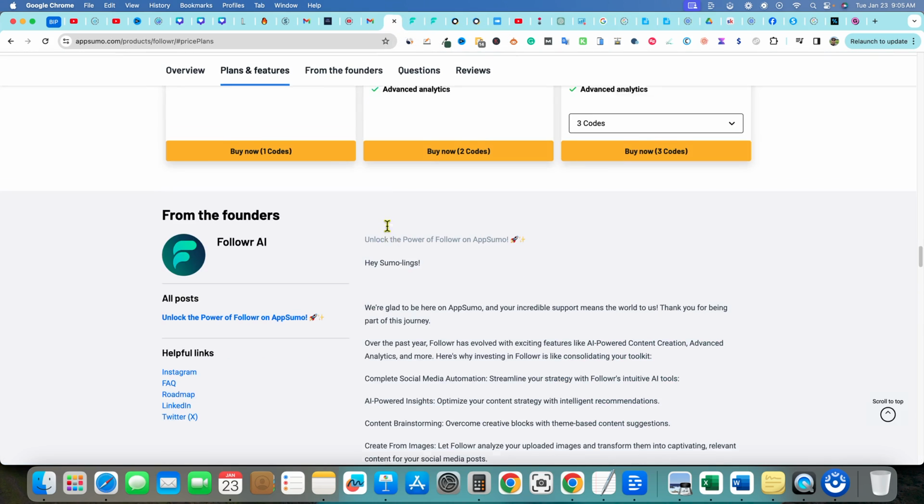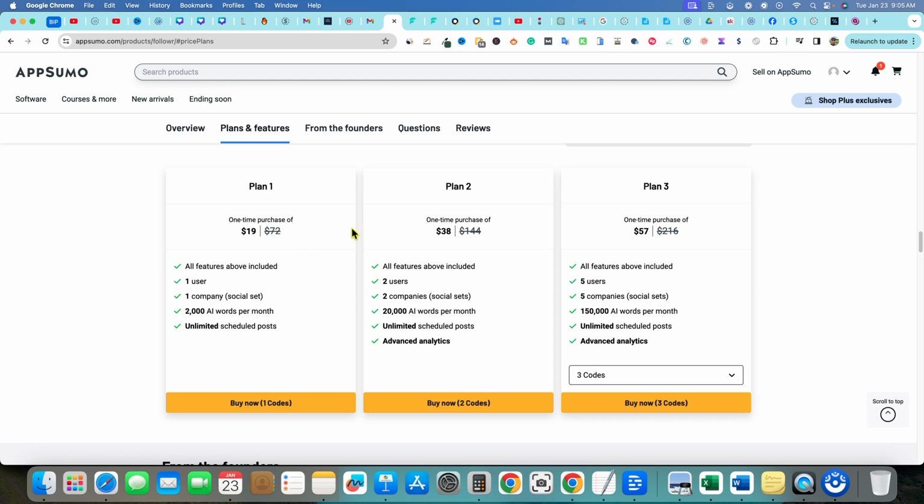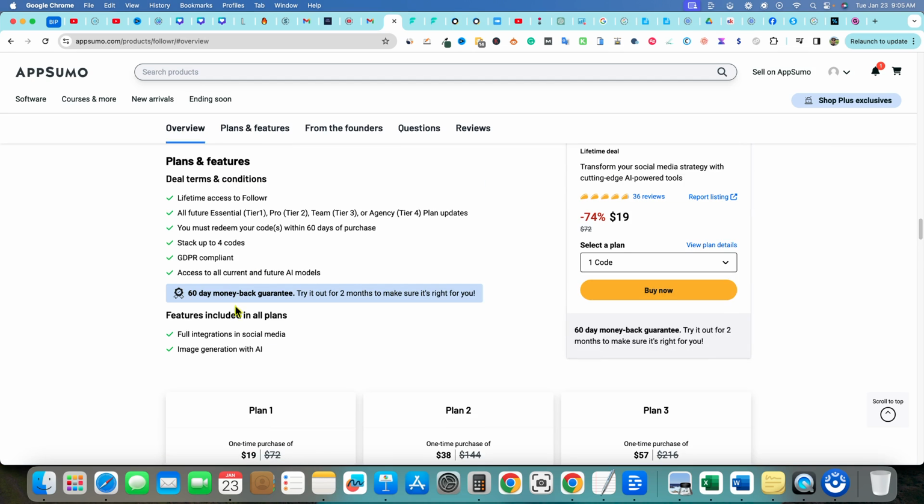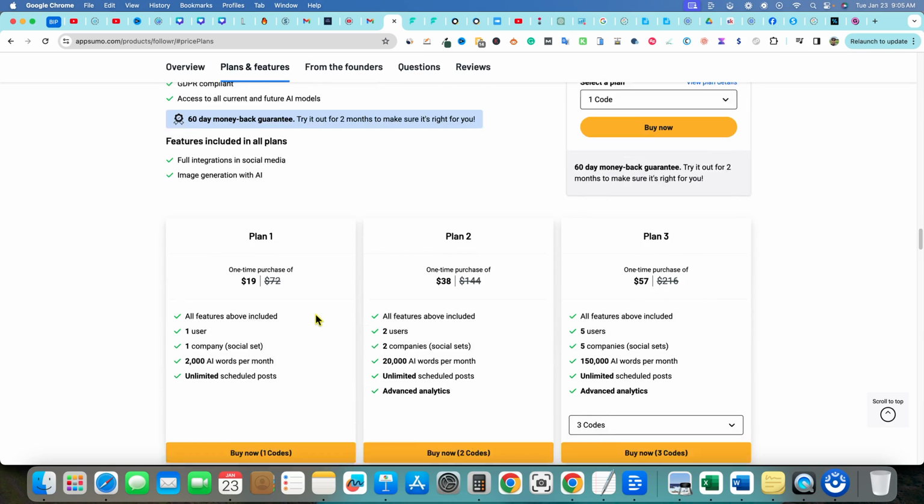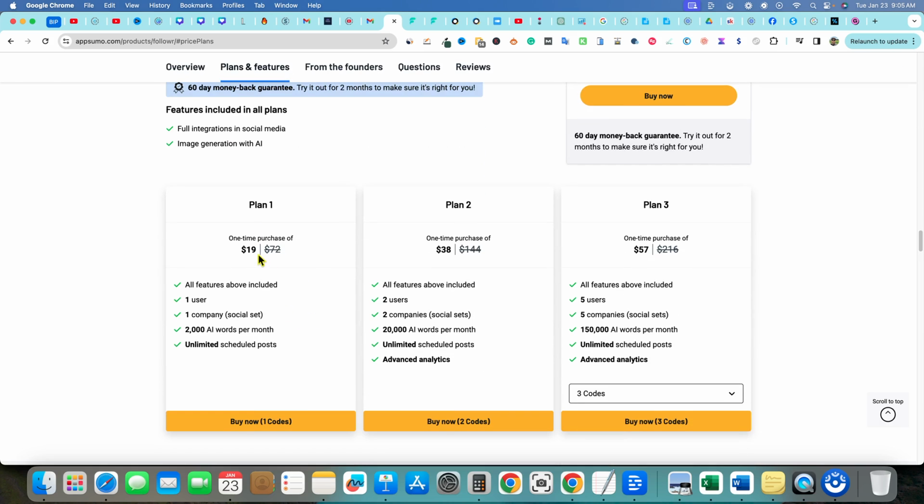That's cool. Let's go up and take a look at the pricing. So we have plan 1. You're going to get all the features above. You can stack up to 4 codes, full integrations into social media, image generation with AI. We'll try to take a look at that in just a second. We have plan 1 at $19. So that's cool. You can grab this software for just $19 if you're managing one company social set. So you'd get one brand or one company, and I believe it was 6 different social media accounts.